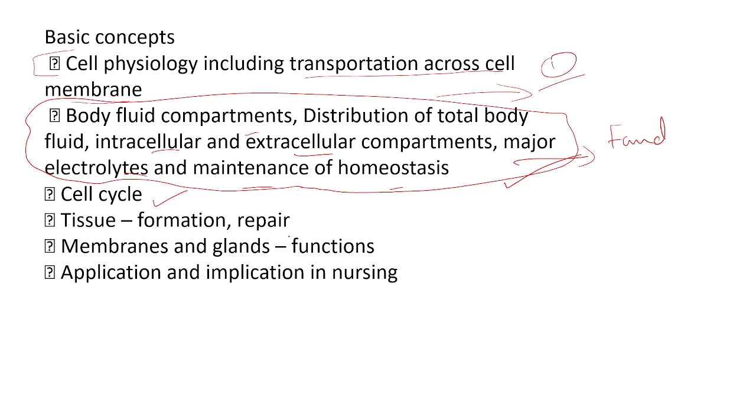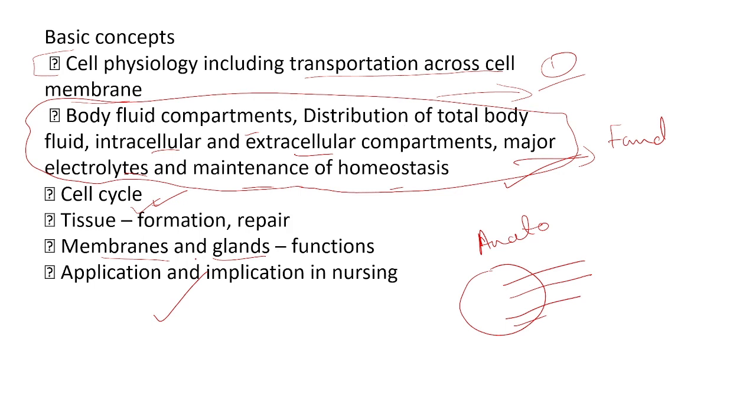And the last important topic is membrane and glands. Overall, only 2 questions are very important. We can't avoid them. You should study them, and you may get questions in the public exam also. That is, transportation across cell membrane and the cell cycle. Already in the anatomy of the cell, we studied all cell structure and the structure of organelles, and I explained the functions also in that one. Here we will study transportation across the cell membrane and cell cycle in this chapter.